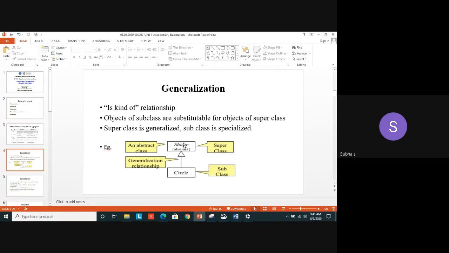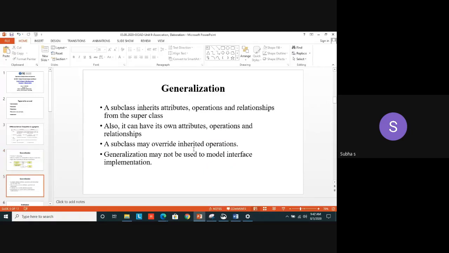or the parent class. Here we can't say it as base class or parent class. Instead, we are mentioning it as what? Superclass. Parent class is the superclass. Your child class is the subclass. So near that superclass, you have to mention that symbol for generalization. Yes, so the subclass inherits from the superclass. Obviously, it inherits attributes from the superclass. In addition to that, it can have its own attributes also.